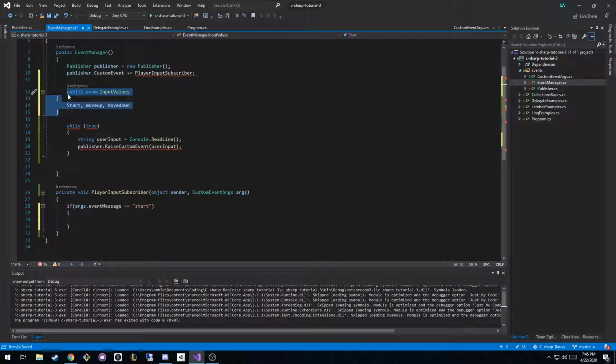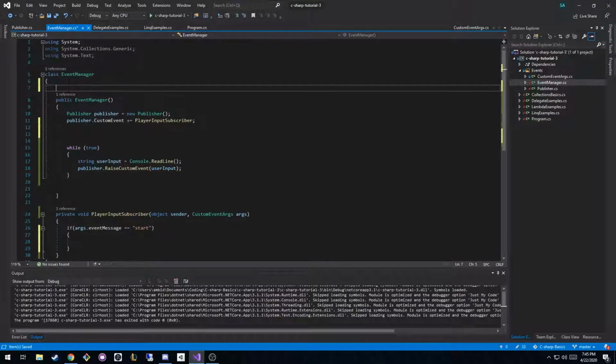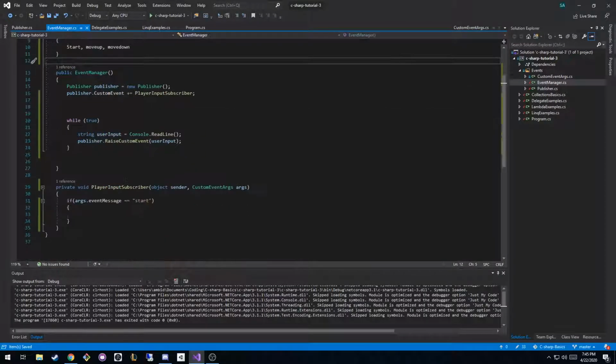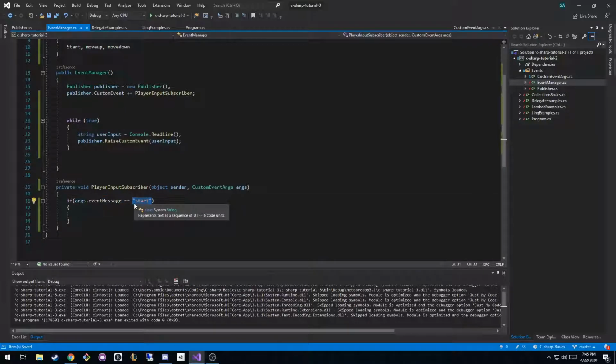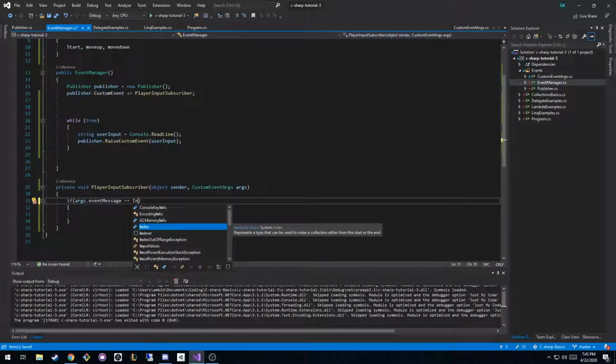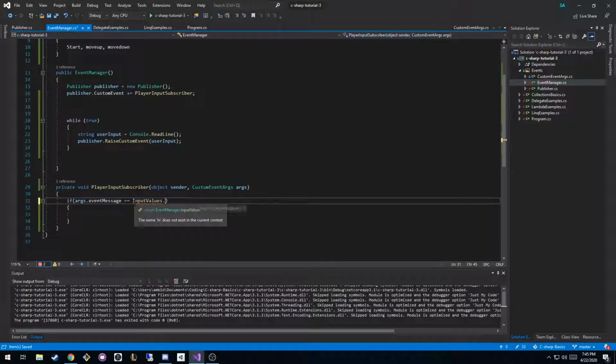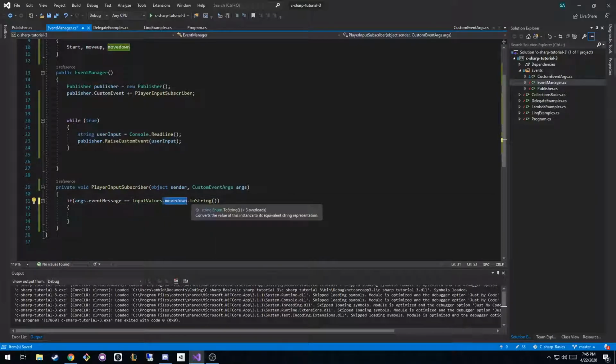It doesn't like my enum. Oh, I put it inside a function. I'm dumb. And then you could say if the event message equals, what did I call it? InputValues.MoveDown.ToString(). Right, so now instead of typing "move down" in quotes, which lets me have a typo, I use the enum.